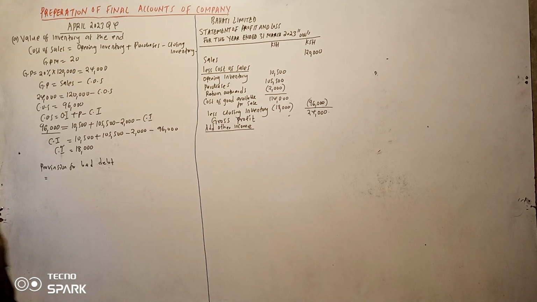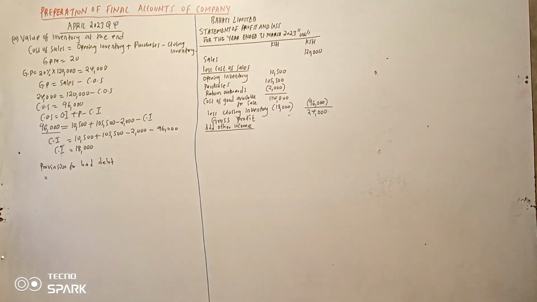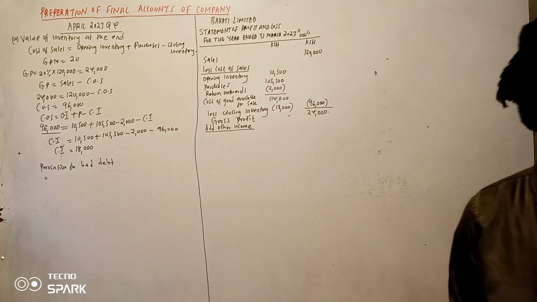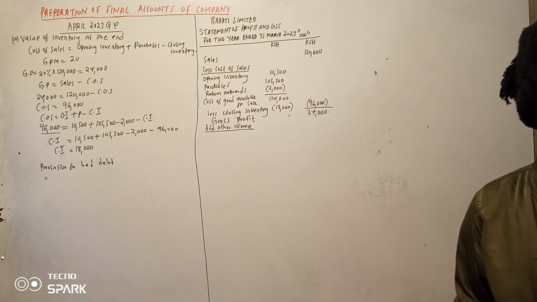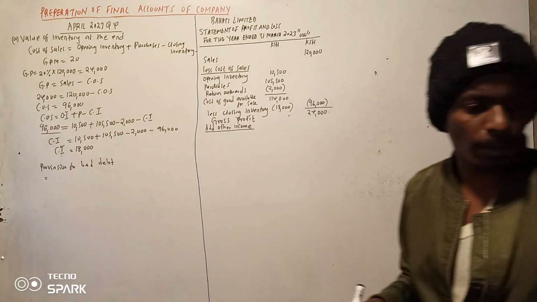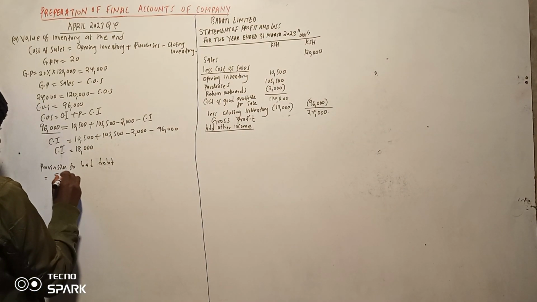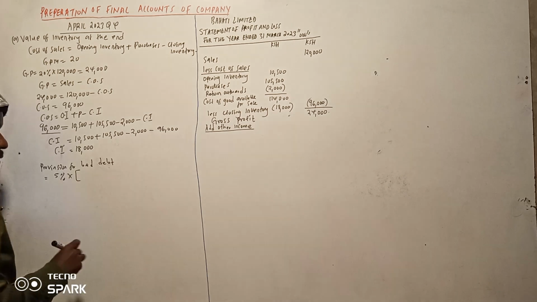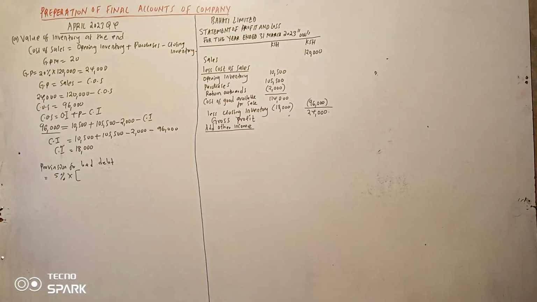Now for provision for bad debts, in our additional information, not number 1 rather number 2, we have an accounts receivable of 250,000 which was to get bad debt. That is okay, but allowance for bad debt is 5%. So 5%, we multiply with our receivables account. So receivables account tunaenda huko juu. Receivables huko juu ni ngapi?